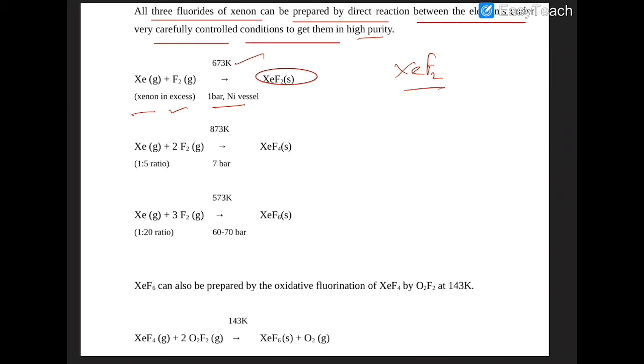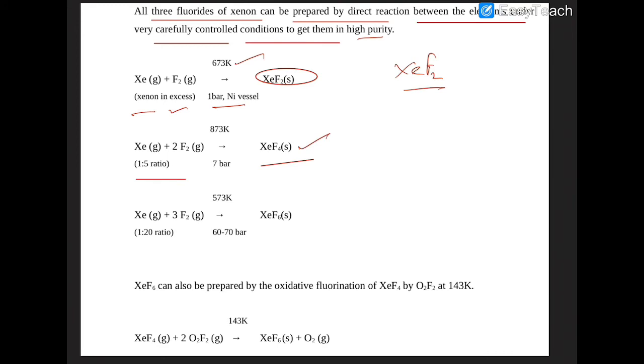So this is the perfect case that xenon is able to form a covalent compound. After that, xenon and fluorine react in the ratio 1:5, and at 7 bar pressure the product was found to be XeF4.